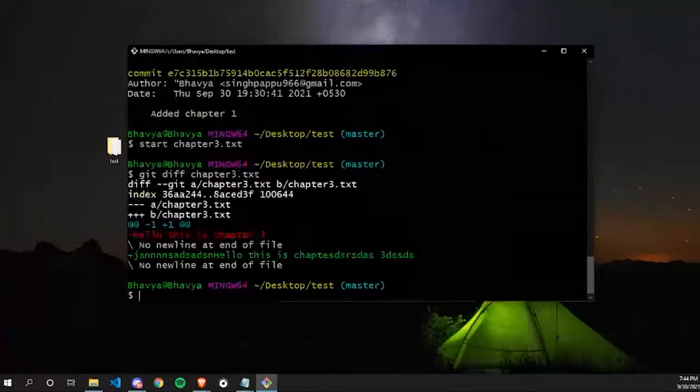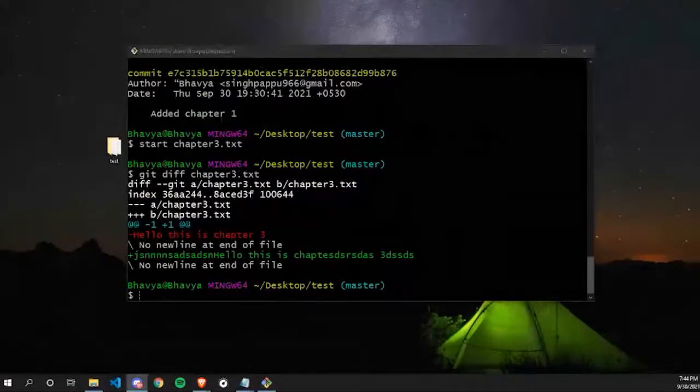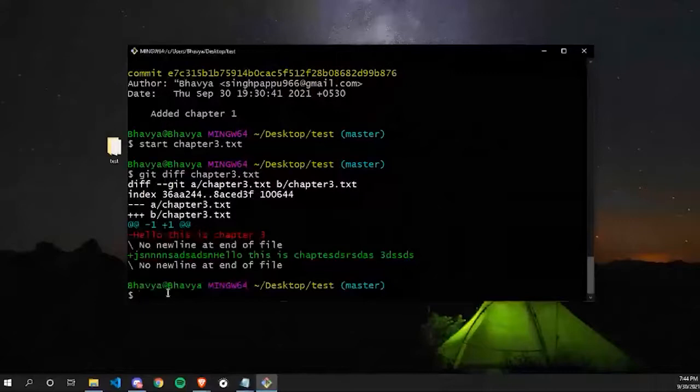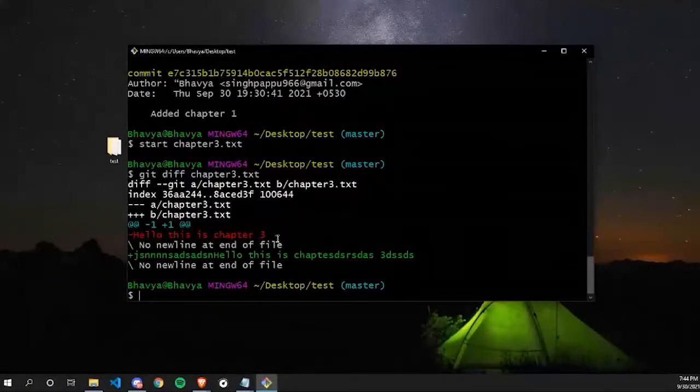Just a second. Yeah. So this git diff command will show me the changes which are done in my file chapter3.txt. So you can see earlier my content was hello, this is chapter 3, and it's showing me in red color because it's removed right now. And right now my content is this, which is the messed up data, and the current data is shown in green color. So git diff will basically show me all the changes which are done in my file after the latest commit.